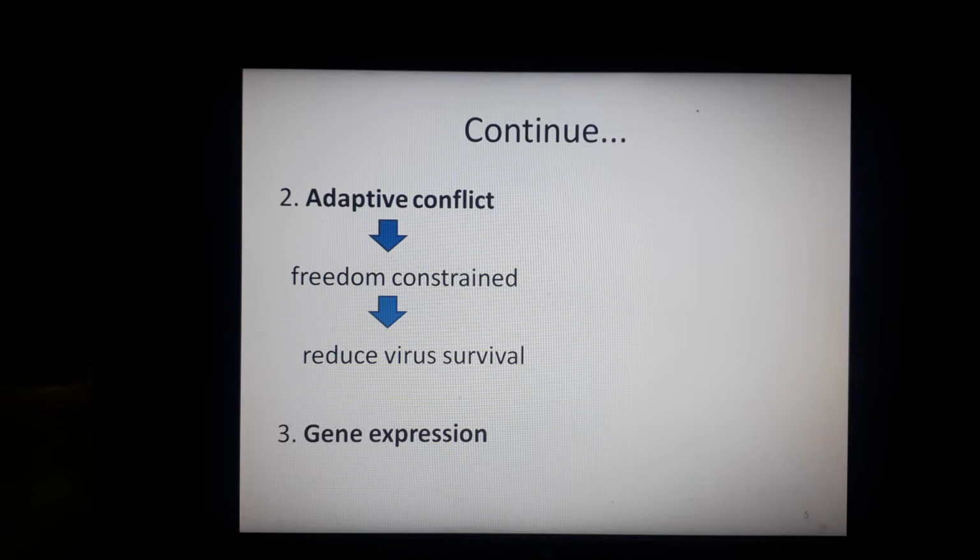As a result of this feature, the ability of the virus to adapt severely reduces. So it was the second reason that has fascinated scientists to study these overlapping genes.